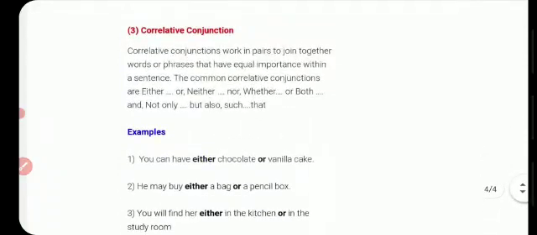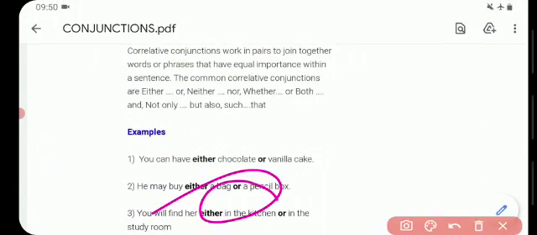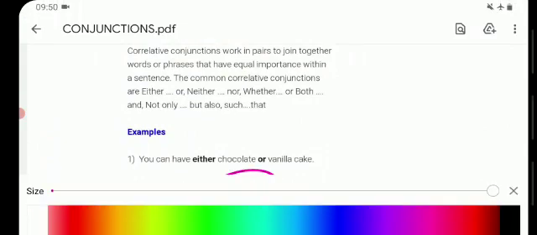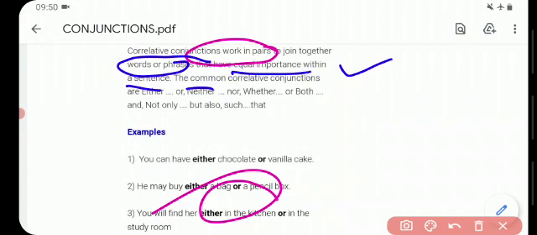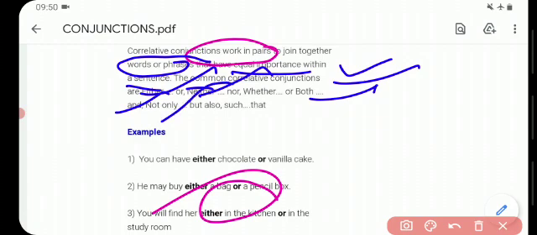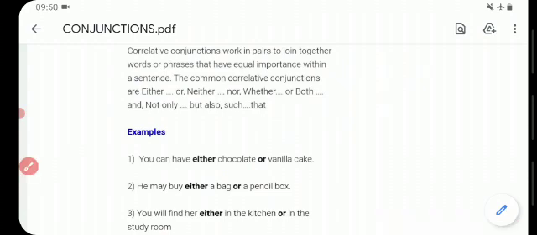Our third type of conjunction is correlative conjunction. Correlative conjunctions work in pairs. They join words or phrases that have equal importance within a sentence. The common correlative conjunctions are either or, neither nor, whether or, both and, not only but also, such that. These all are correlative conjunctions.